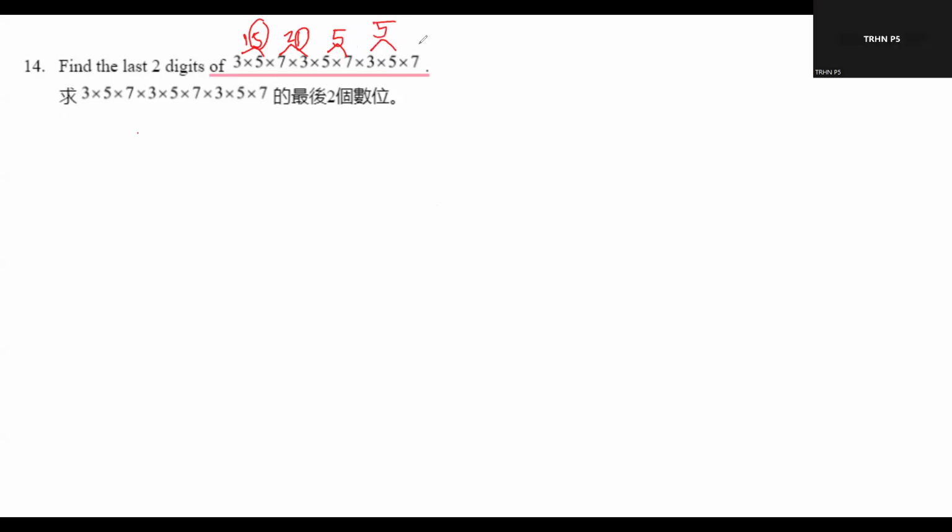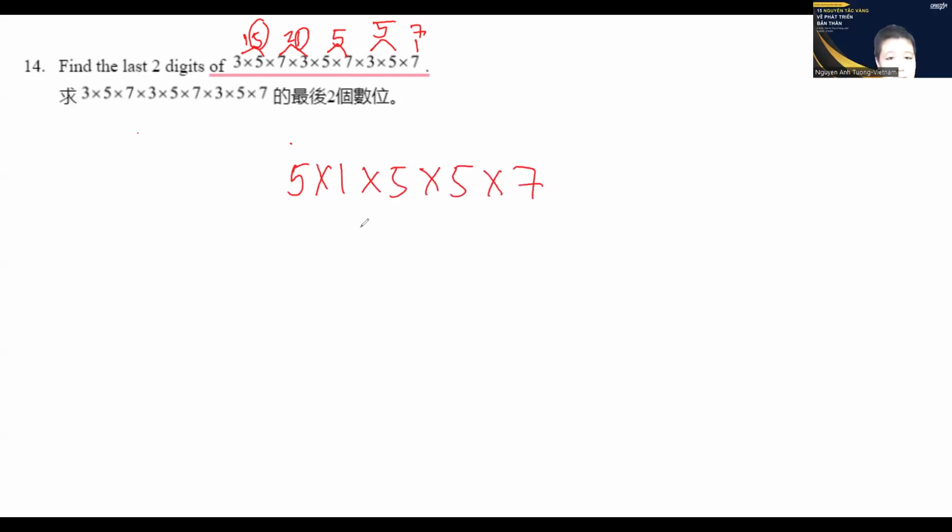And I multiply with 7, then 5 multiplies with 1, still 5. And 5 multiplies with 5, it still has the last digit of 5, equals 25. Then I multiply with 5, I still have the last two digits 25. Then I multiply with 7. I've got the last two digits 75.